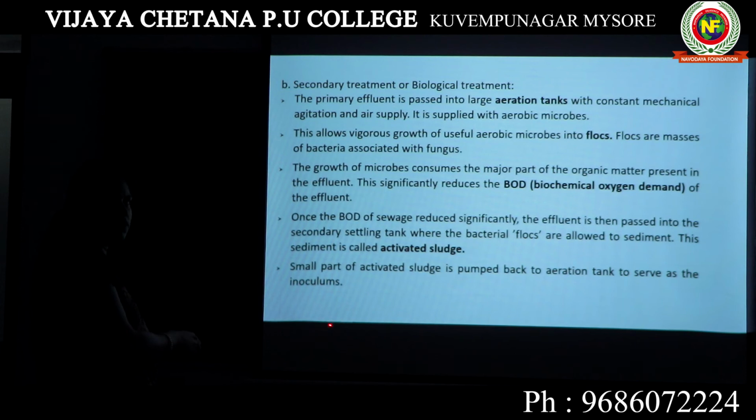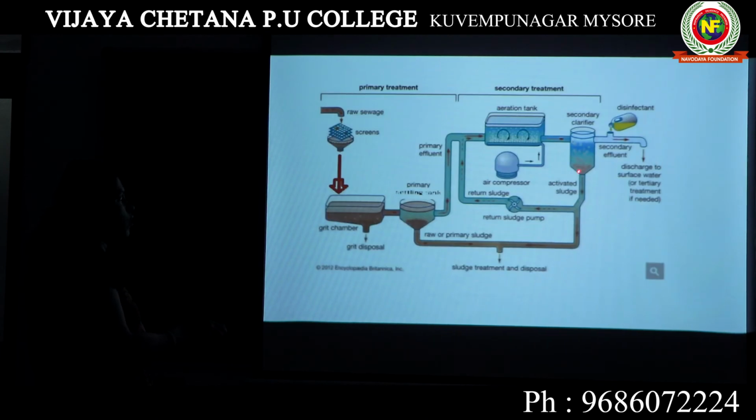Inoculum I have already mentioned when explaining about curd. When we add one spoon of curd to the milk, that one spoon of curd acts as inoculum because it carries a lot of microorganisms. Here also, when a small part of the activated sludge is put back into the aeration tank, that acts as inoculum.